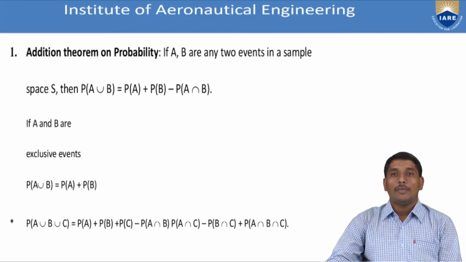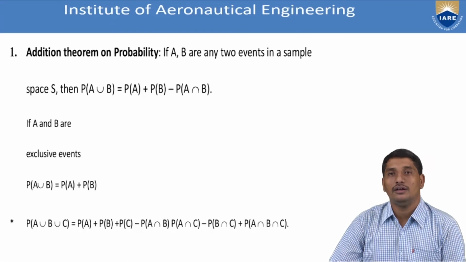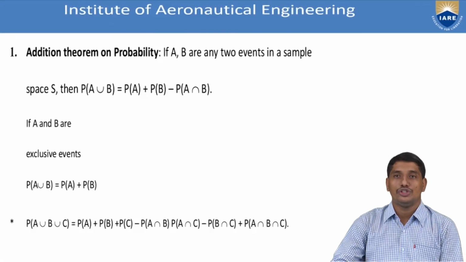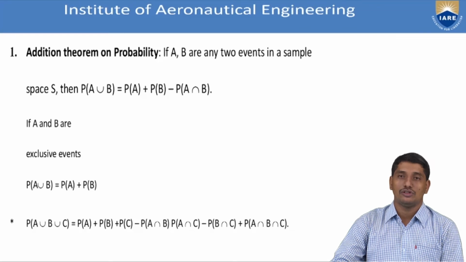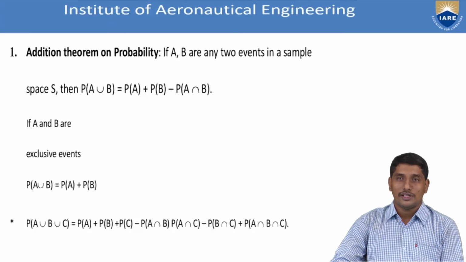Now the question is, the axiom of union is defined for two mutually exclusive events. That is, if A and B are mutually exclusive, then P of A or B is equal to P of A plus P of B. But what happens if A and B are non-mutually exclusive, and how do we calculate their union probability? For that, the additive theorem on probability will answer.